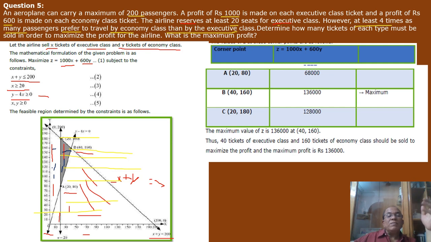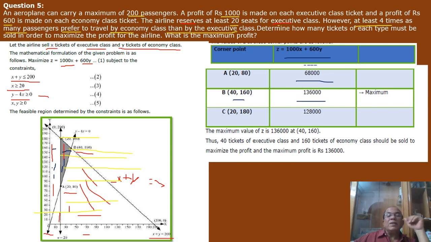At these corner points, we will find the maximum value of z. Z means the profit value. The profit function is 1000x plus 600y. Now, for the first point 20 comma 80, it is 1000 into 20, that is 20,000, plus 600 into 80 is 48,000. So total is 68,000. For the second point 40 comma 160, 1000 into 40 is 40,000, plus 600 into 160 is 96,000.